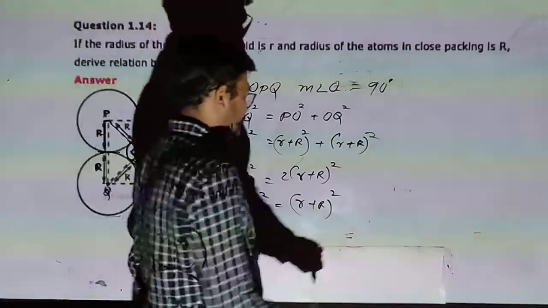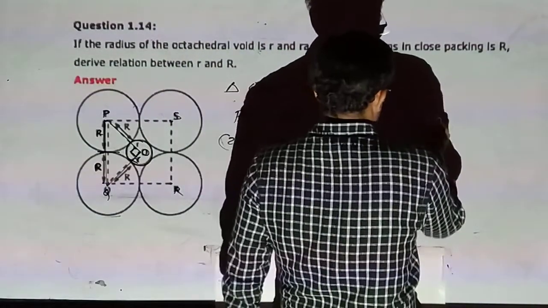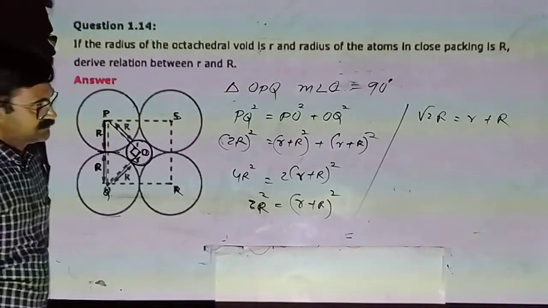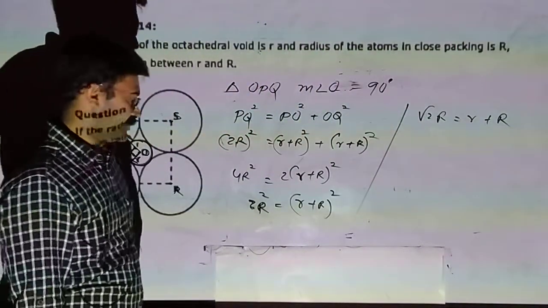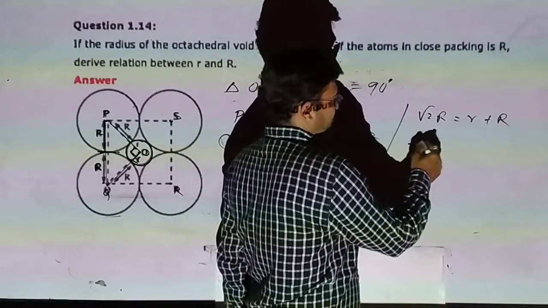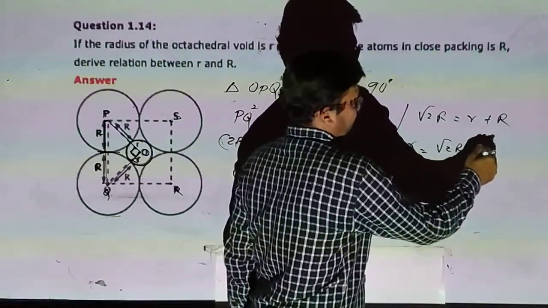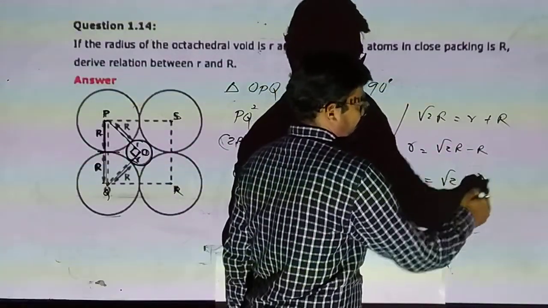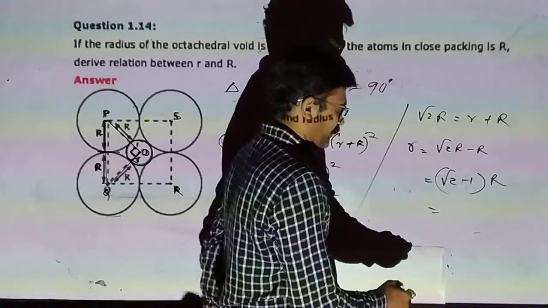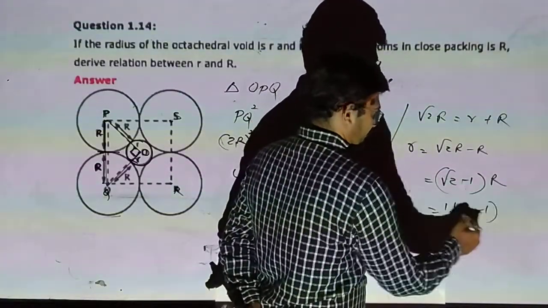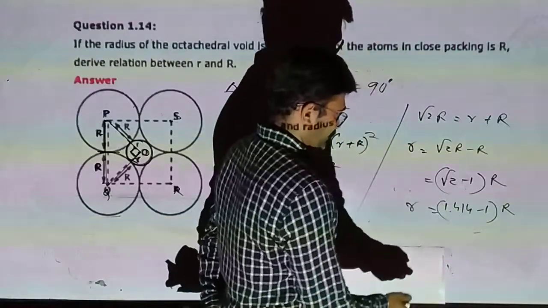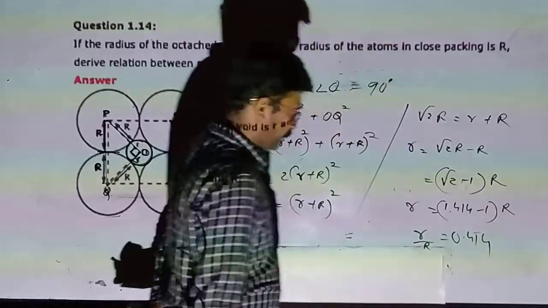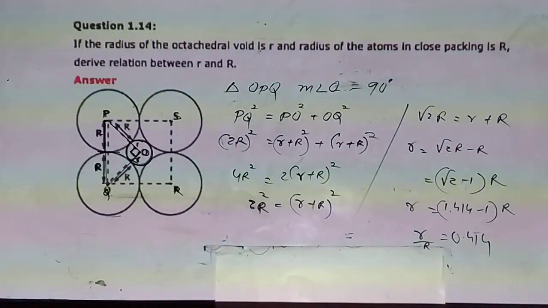Both sides we are taking the square root. So root 2 R is equal to r plus R. So small r is equal to root 2 R minus R. Root 2 is common, R is common. Value of root 2 is 1.414 minus 1 into R. So small r upon capital R will be 0.414, is our answer.